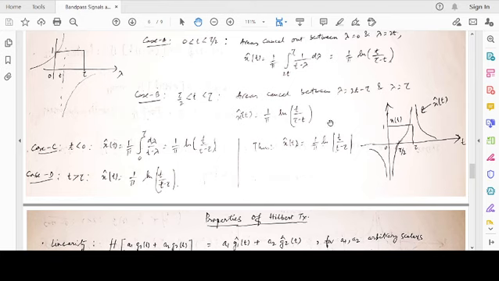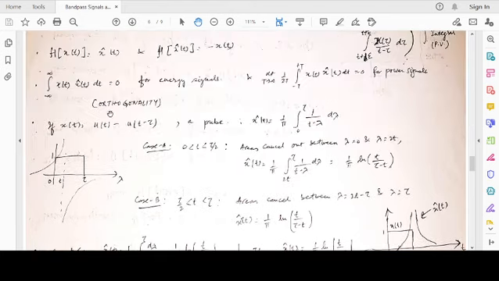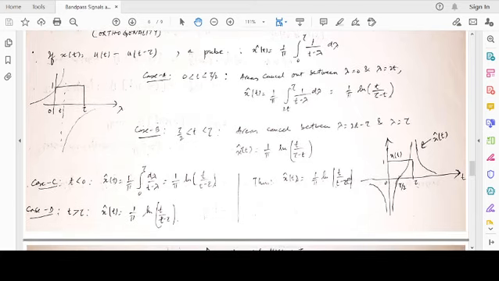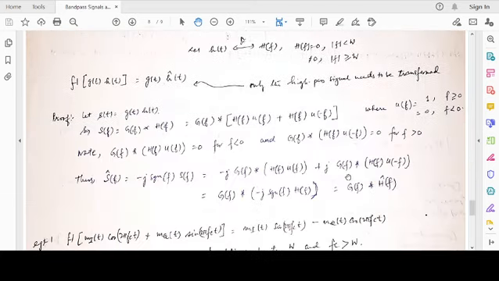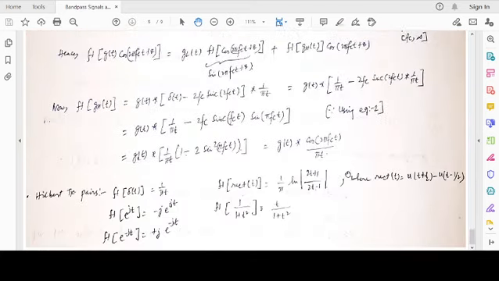A small example: this 1 by pi ln t by t minus tau was for ut minus tau. Just shift in time and you arrive at 1 by pi ln of t plus half divided by t minus half, with mod, or 2t plus 1 divided by 2t minus 1.